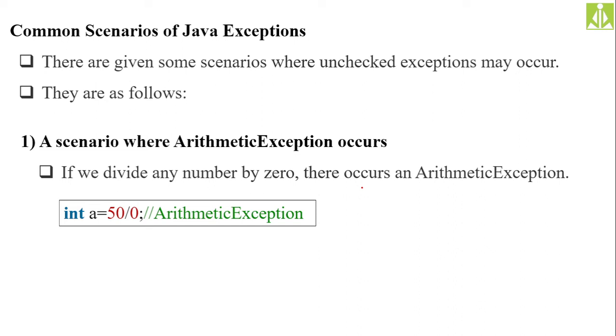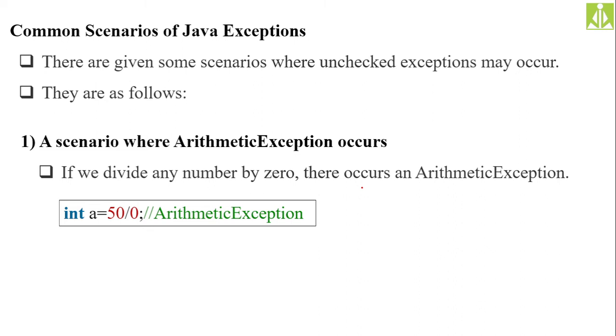Generally divide by 0 occurs in the case of ArithmeticException. Not only that, beyond that, if there is any error condition which occurs while performing arithmetic operations, then ArithmeticException will occur. That ArithmeticException, who will handle? The class ArithmeticException, which is in your exception class hierarchy.